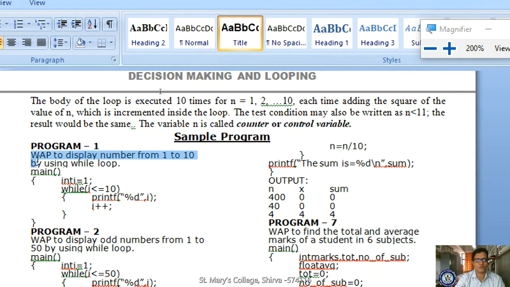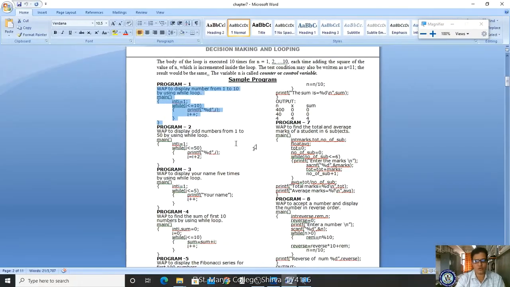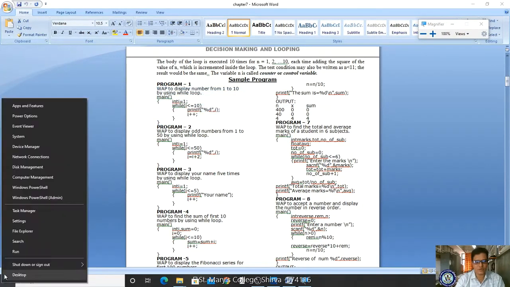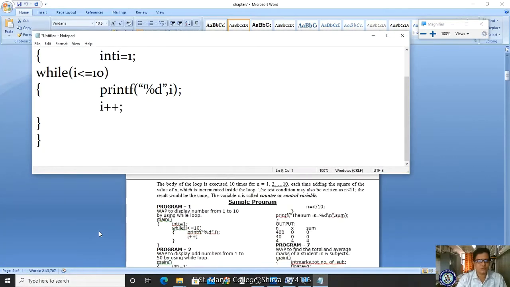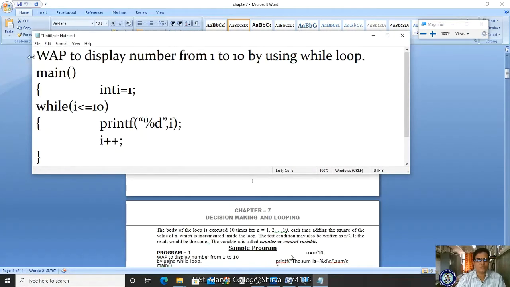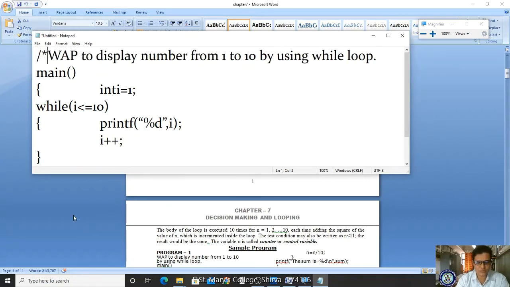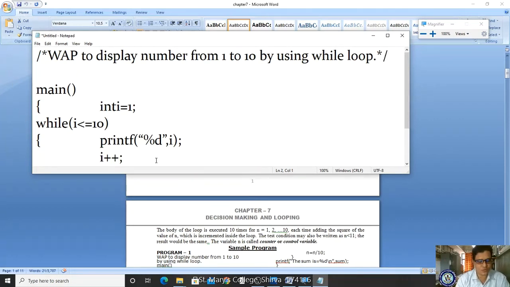So this is a very essential topic. Let me copy and I will explain in Notepad, and we will see how it will run. I'm pasting, right? So what is the aim of the program? Write a program to display numbers from 1 to 10 using while loop. For this you are supposed to use a while loop.